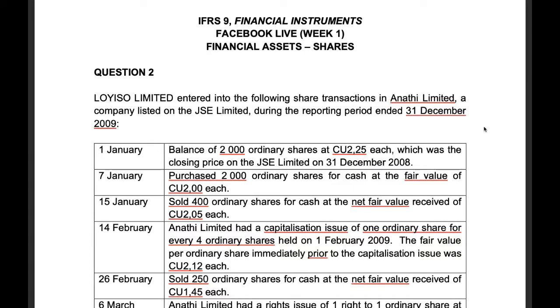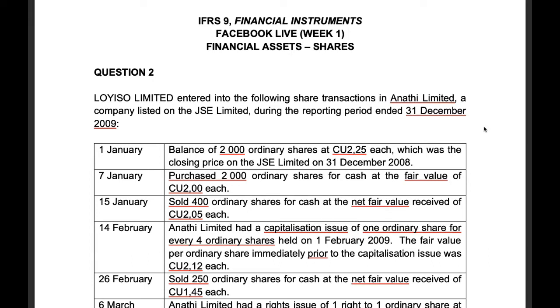Loyiso Limited entered into the following share transactions in Anati Limited, a company listed on the JSE Limited, during the reporting period ended 31 December 2009. On the 1st of January, the company had a balance of 2,000 ordinary shares at R2.25 each, which was the closing price on the JSE Limited on the 31st of December 2008. On the 7th of January, we purchased 2,000 ordinary shares for cash at the fair value of R2 each. On the 15th of January, we sold 400 ordinary shares for cash at the net fair value received of R2.05 each.